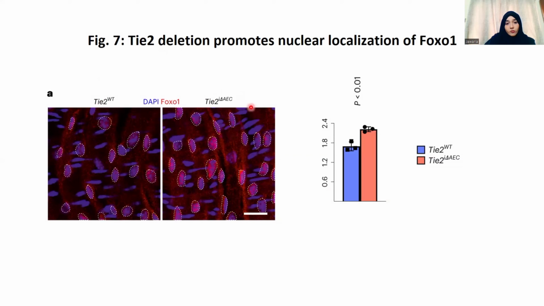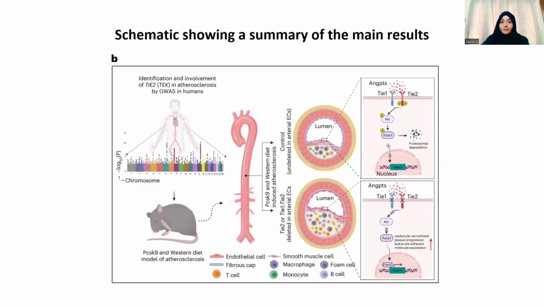As compared to the wild type, we can see more nuclear localization of FOXO1. This is the quantified data, which again suggests the same thing, that there is enhanced FOXO1 nuclear localization. So the results clearly suggest that Tie2 deletion promotes nuclear localization of FOXO1.